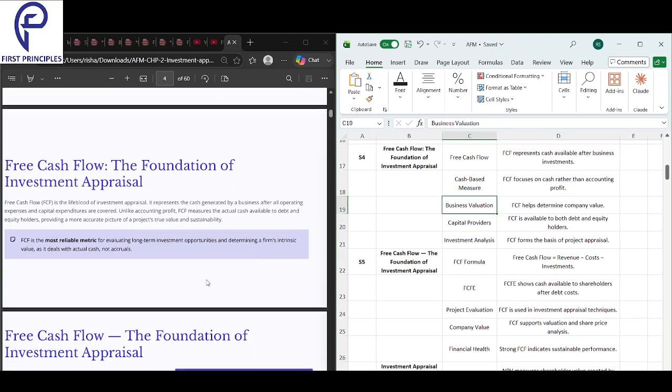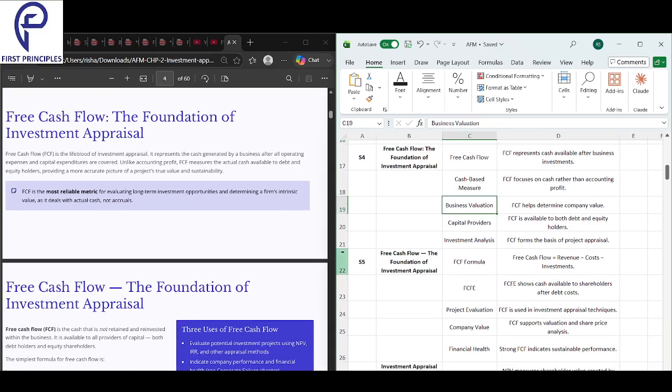Moving on, the next one we look into is free cash flow, the foundation of investment appraisal. Now, what do we mean by free cash flow? Let's look into everything around free cash flow and how this is really important here.